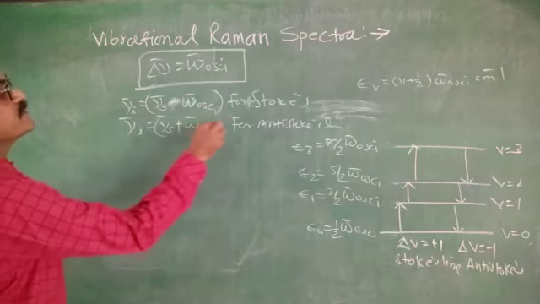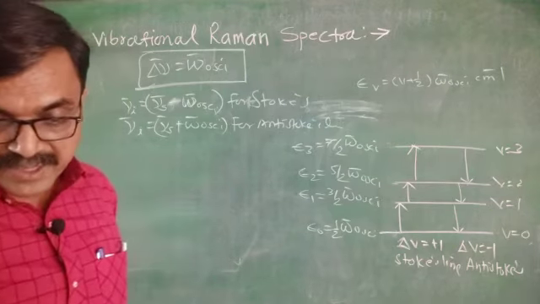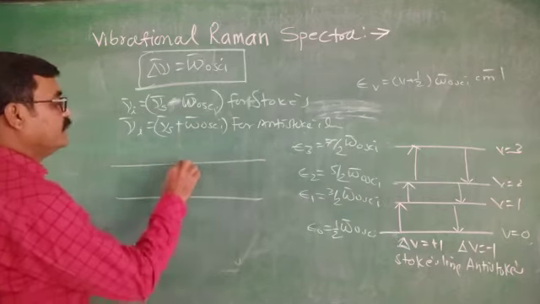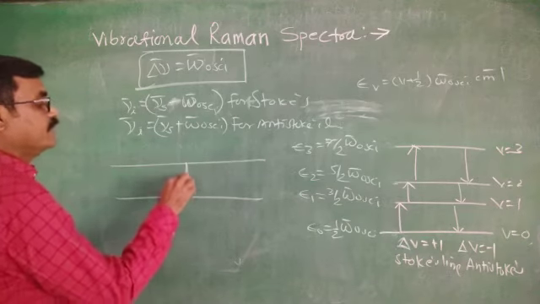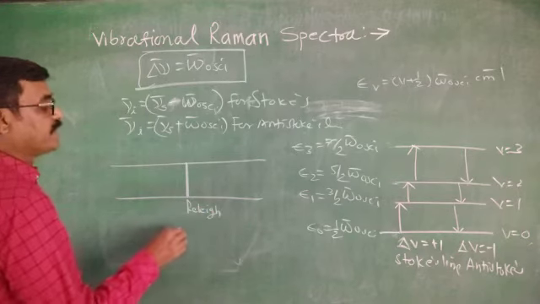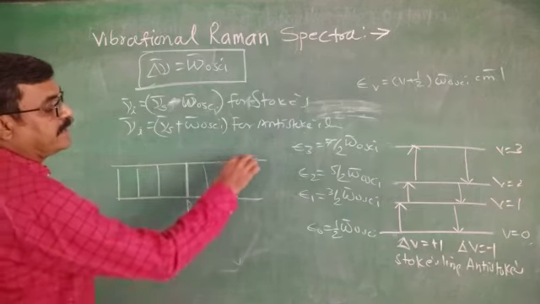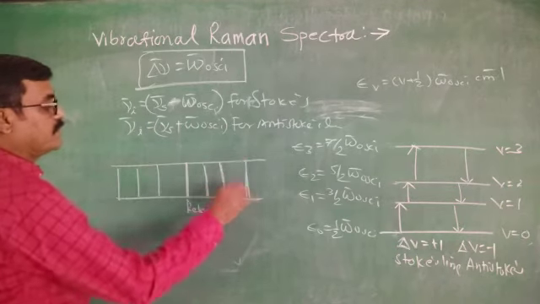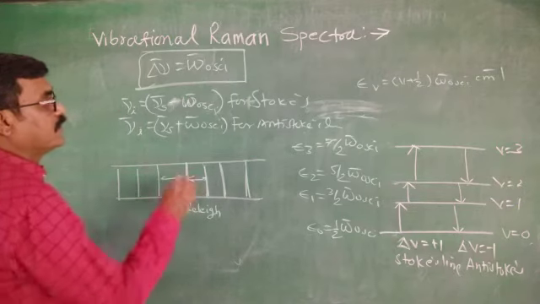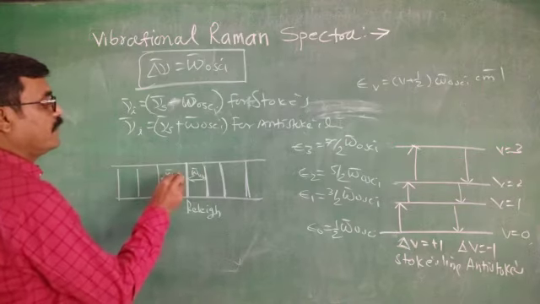Now if you study this pure rotational vibrational spectrum on the photographic plate, it will show Rayleigh scattering, the Stokes lines, and the anti-Stokes lines, separated by omega bar of oscillation.